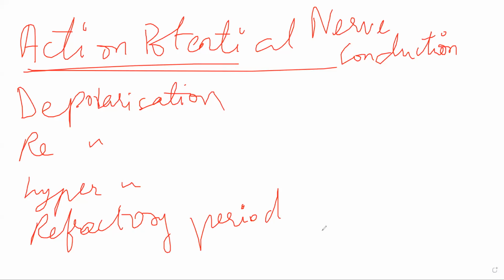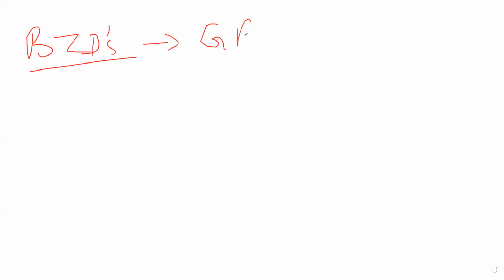Benzodiazepines, essentially what they will do is they will cause repolarization of the membrane. Now, if you understand action potential, it will be easier for you to know this. That is why I told you. Benzodiazepines in general and diazepam will be a GABA agonist. What it will do is it will stimulate GABA receptor, specifically GABA B receptor.